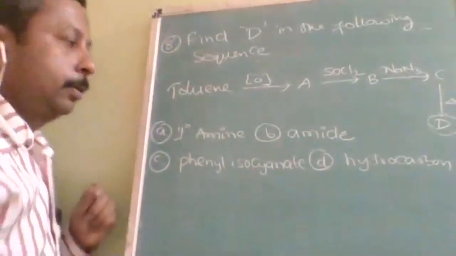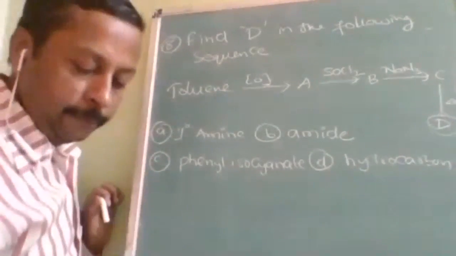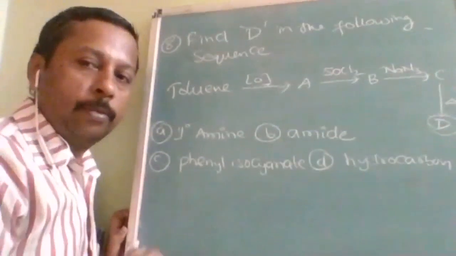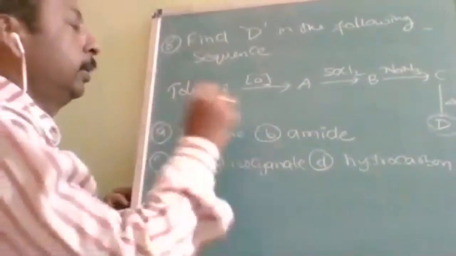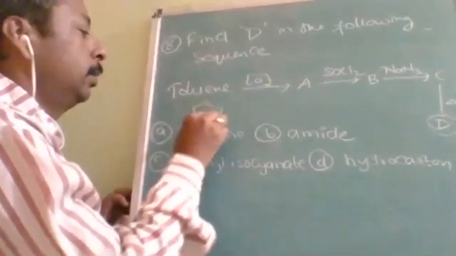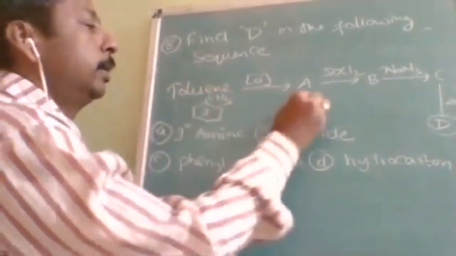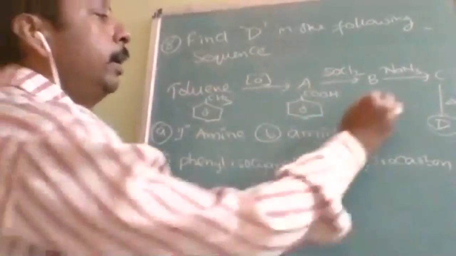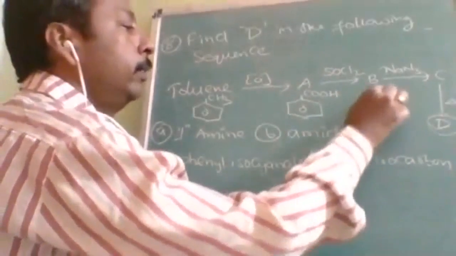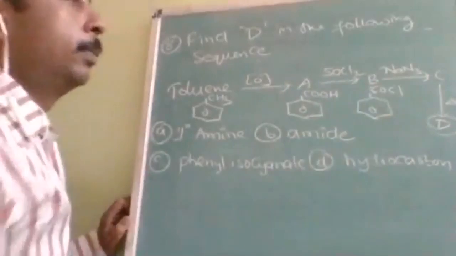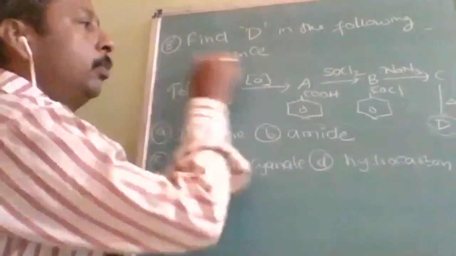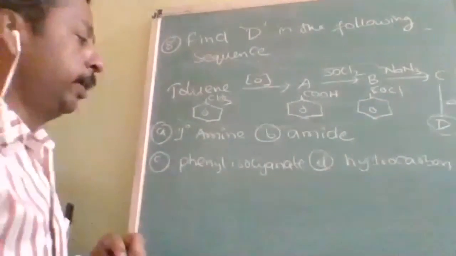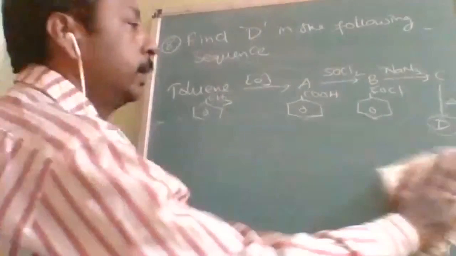Good. There is certain additional information I will give you. First, toluene is what? It is benzene with CH3, and oxidation will give COOH. On reaction with SOCl2, what will it give? COCl. Up to here most people are able to do it. From here the problem is arising. So that's why I will give importance to this and explain it clearly.